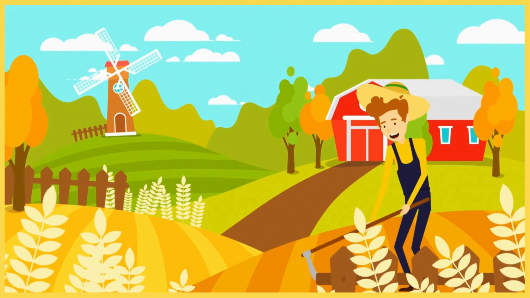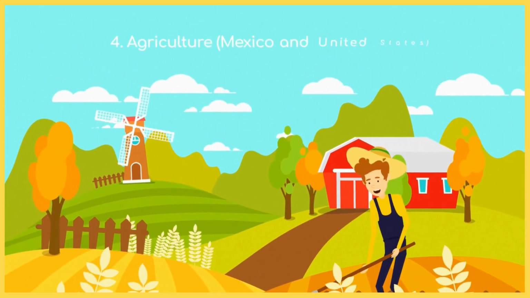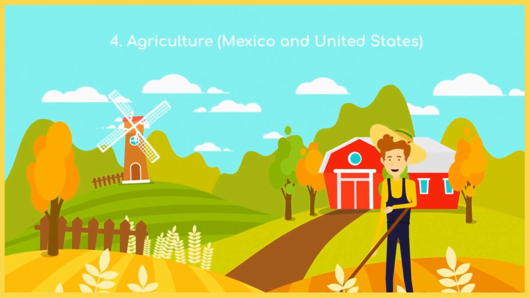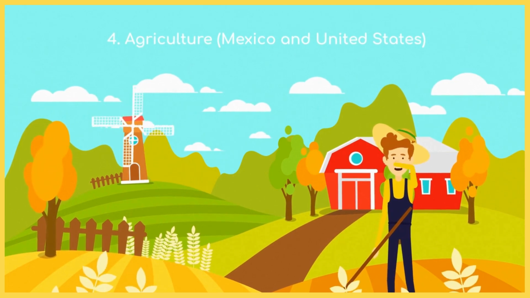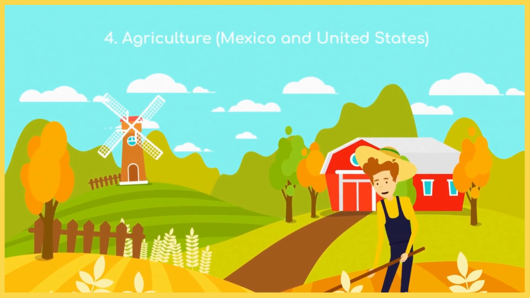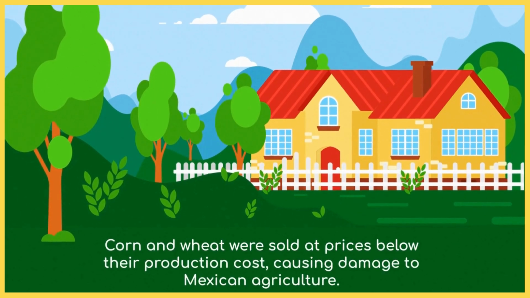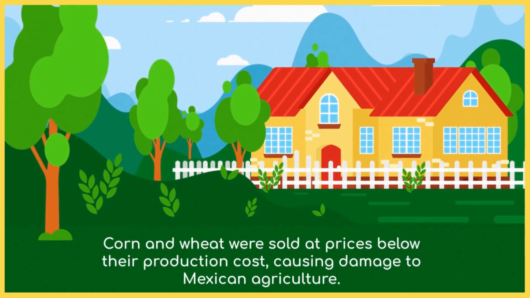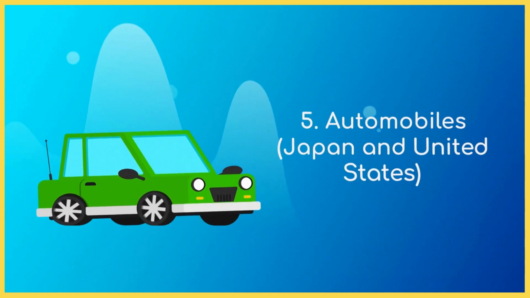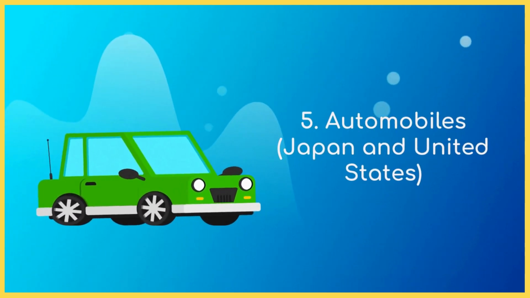4. Agriculture, Mexico and the United States. Following the implementation of the North American Free Trade Agreement, NAFTA, it was argued that U.S. agricultural products, such as corn and wheat, were being sold at prices below their production costs, causing harm to Mexican agriculture.